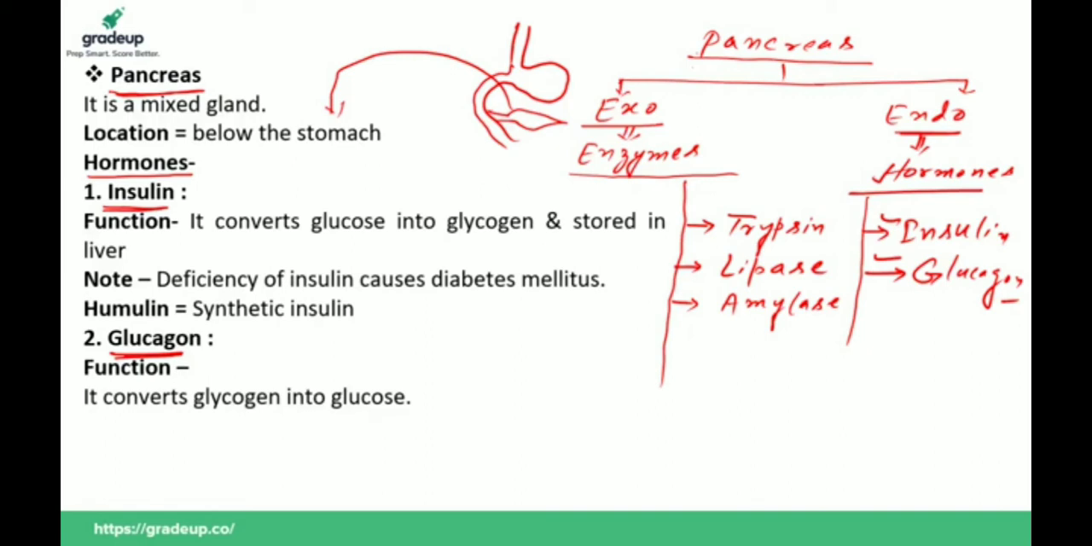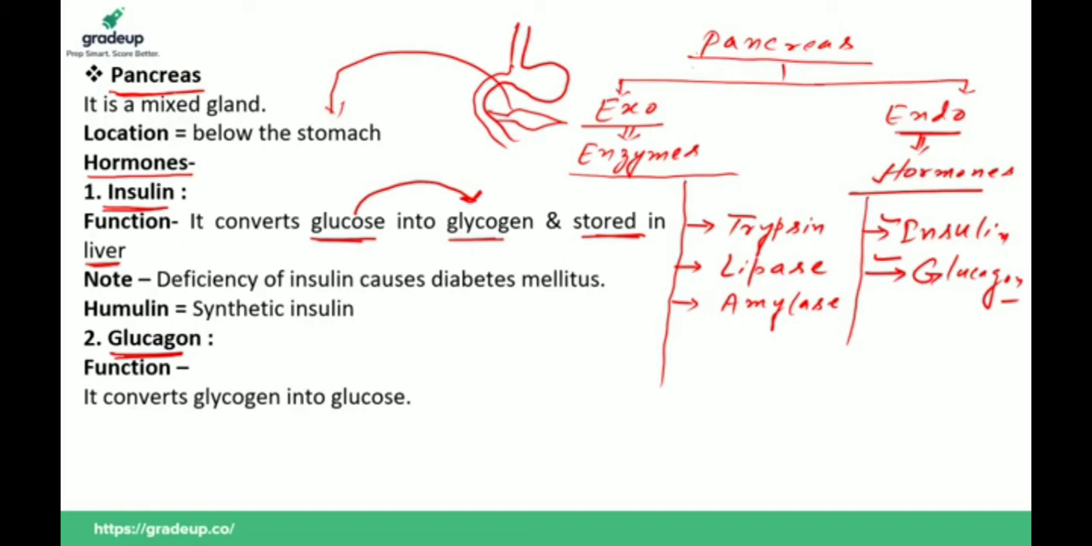If you talk about the function of insulin, it converts glucose into glycogen and stores it in the liver. If the blood glucose level, or blood sugar level, increases in our body, then the pancreas secretes insulin, and this insulin converts extra glucose into glycogen and stores it in the liver. So it normalizes the blood sugar level, or you can say blood glucose level.